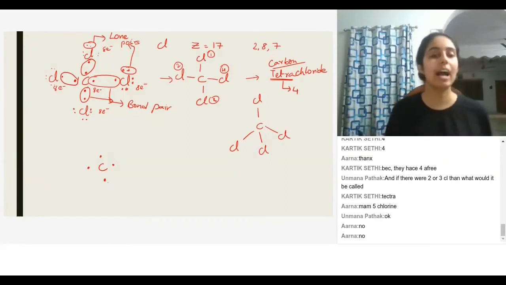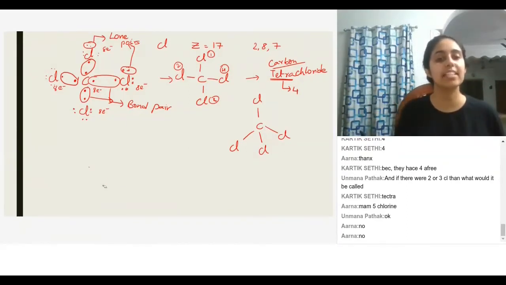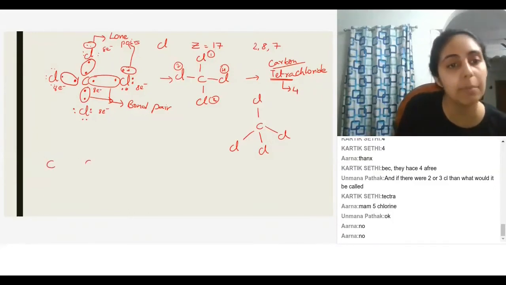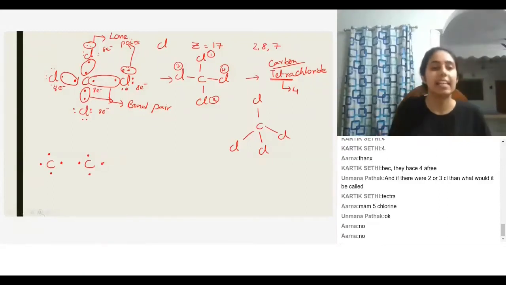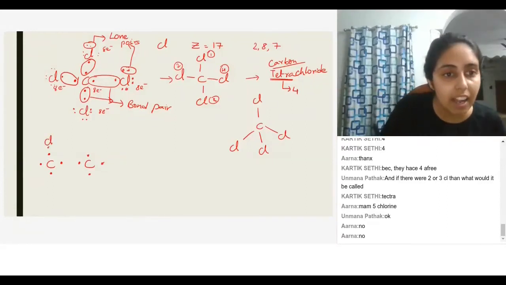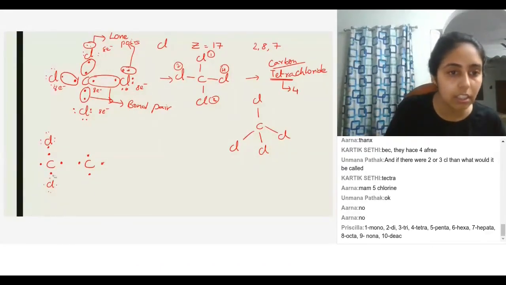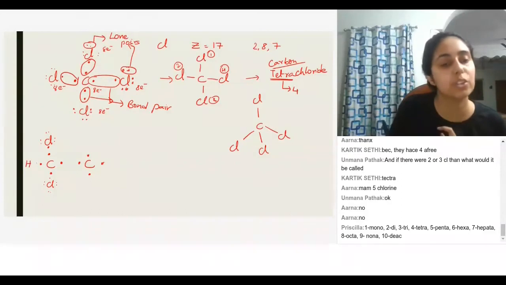So let's say now, instead of 1 carbon, I'll bring in 2 carbons. I'm going to put 1 carbon over here and then 1 carbon over here. So this carbon will have 4 electrons, and the second carbon will also have 4 electrons. Now I'll bring in a chlorine over here with 7 electrons, and another chlorine over here with 7. And let's say I bring in a hydrogen over here, and a hydrogen over here.